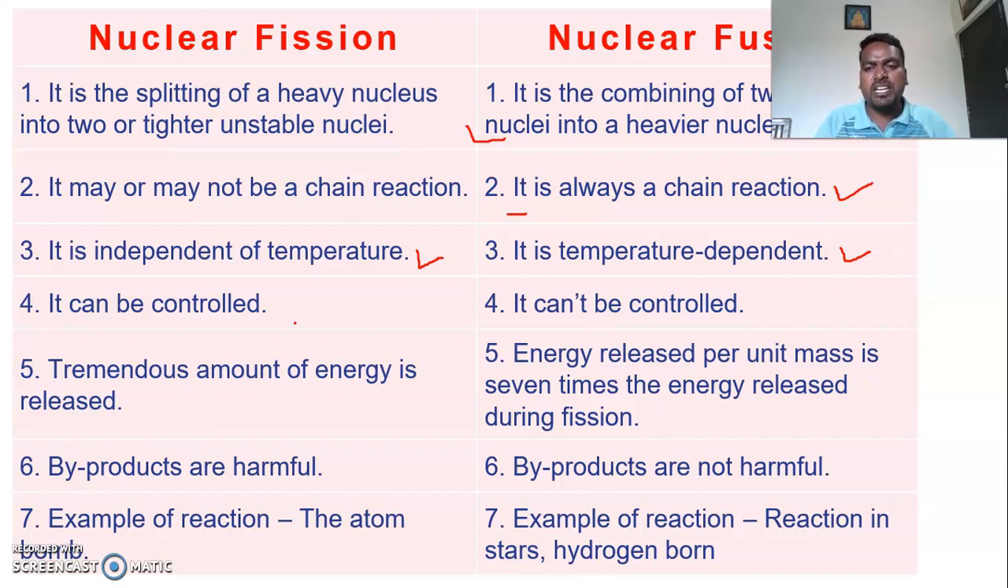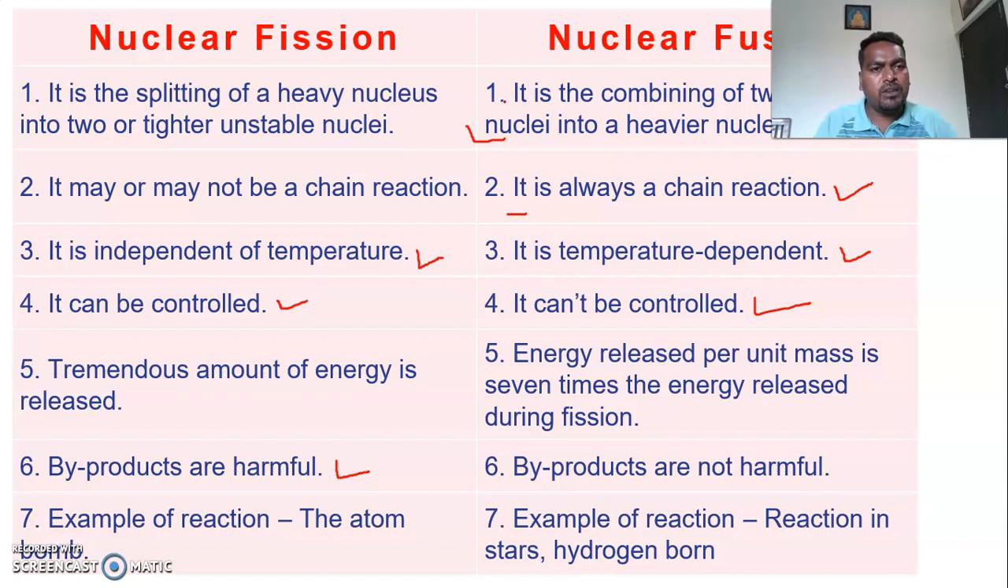And the nuclear fission reaction can be controlled, but fusion can't be controlled. In nuclear fission, a tremendous amount of energy is released. But in fusion, the amount of energy released is many times greater than that of the fission reaction. In the nuclear fission reaction, the byproducts are harmful. You know that. The byproducts are also radioactive, and they emit harmful gamma radiations. That's why the byproducts are harmful.